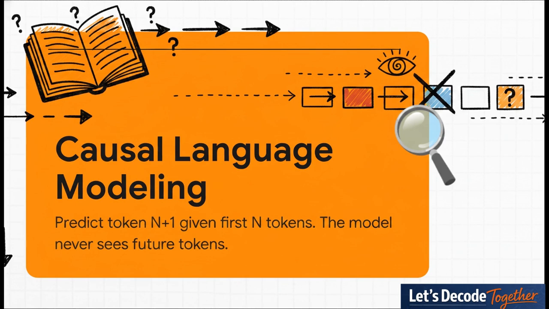During training, hiding future tokens forces the neural network to learn actual deep linguistic relationships rather than just memorizing a static string of text. But this creates a hard limit during generation. Think about it. If a model tried to generate multiple tokens at once, token 2 would need to know what token 3 is to make grammatical sense, but token 3 doesn't exist yet. So it needs token 4 to figure out token 3? You end up in a catastrophic, impossible, infinite regress.